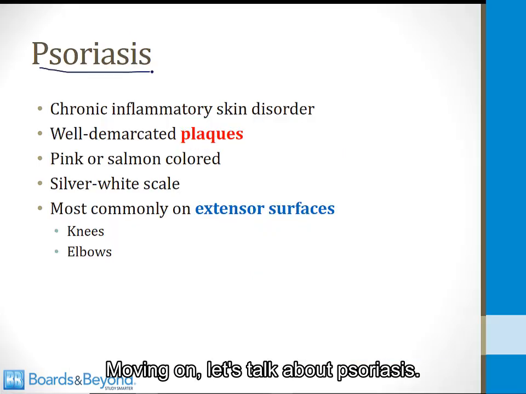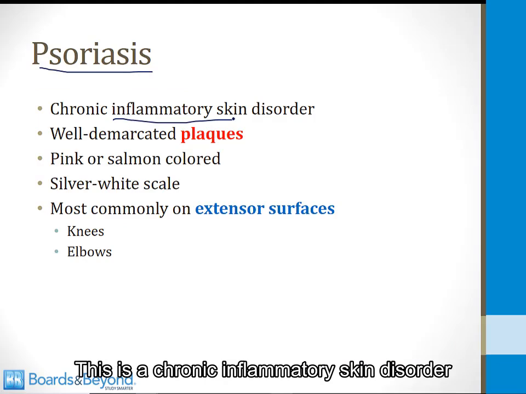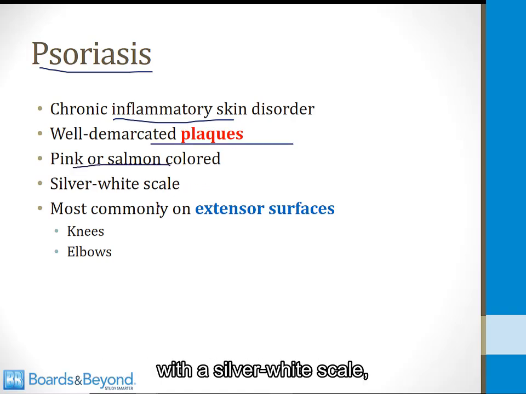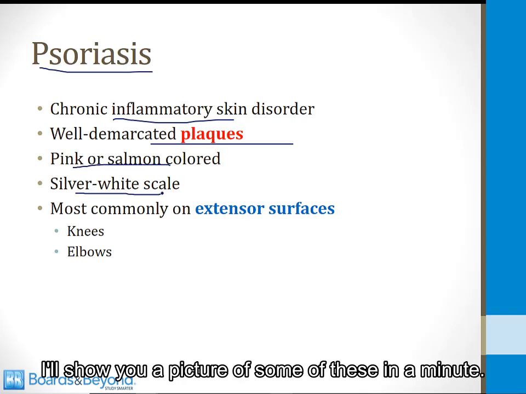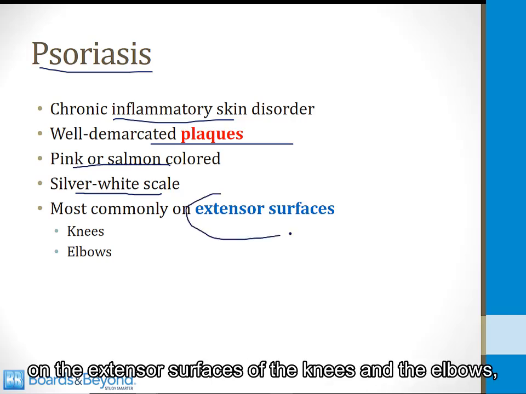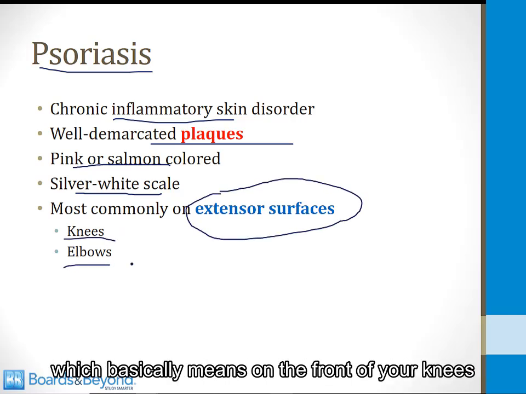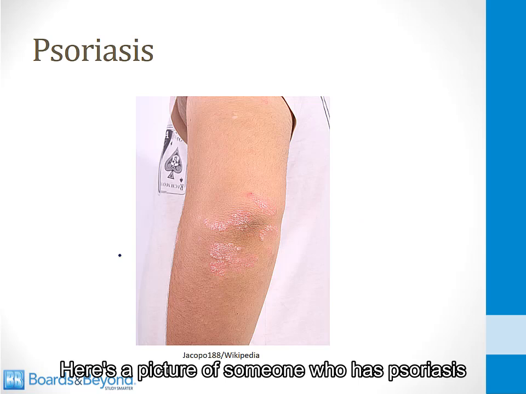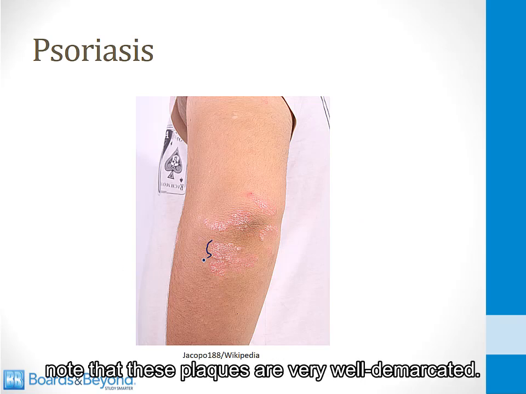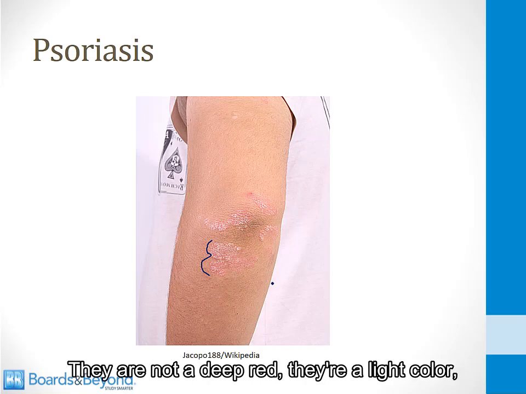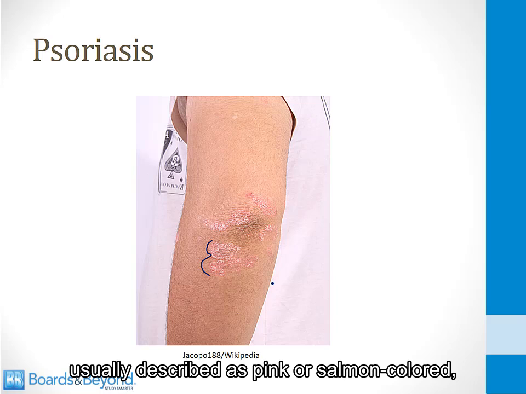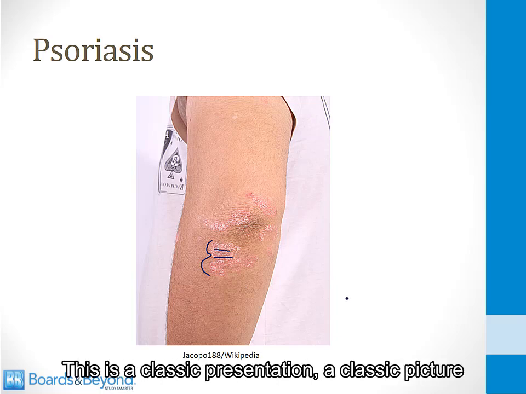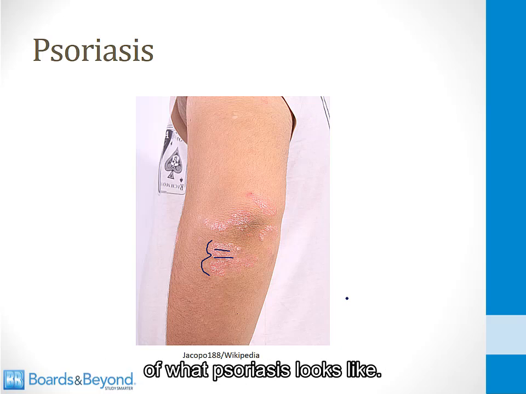Moving on, let's talk about psoriasis. This is a chronic inflammatory skin disorder in which patients develop well-demarcated plaques that are usually pink or salmon-colored with a silver-white scale. I'll show you a picture of some of these in a minute. And most commonly, the plaques develop on the extensor surfaces of the knees and the elbows, which basically means on the front of your knees or on the outside of the arm on the elbows. Here's a picture of someone who has psoriasis on the elbow. Note that these plaques are very well demarcated. They are not a deep red, they're a light color, usually described as pink or salmon-colored. And they have scale on top of them. That's this gray stuff that you can see on top of the salmon-colored plaques. This is a classic presentation, classic picture of what psoriasis looks like.